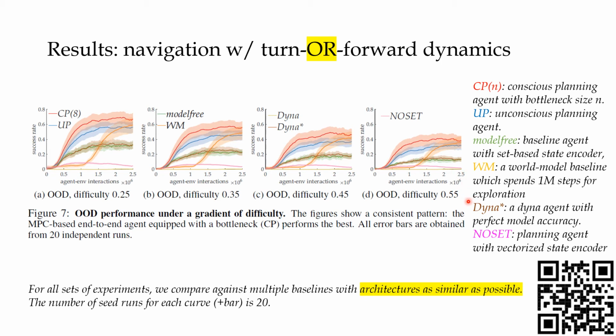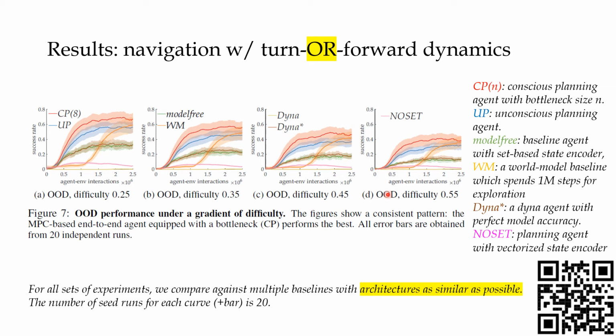Then there is the Doina agent, and then there is the no set agent, which uses no set-based representation, but a vectorized state encoder. This is what most papers use in the current literature. As we can see, the CP8 agent achieves the best result consistently over the learning progress.